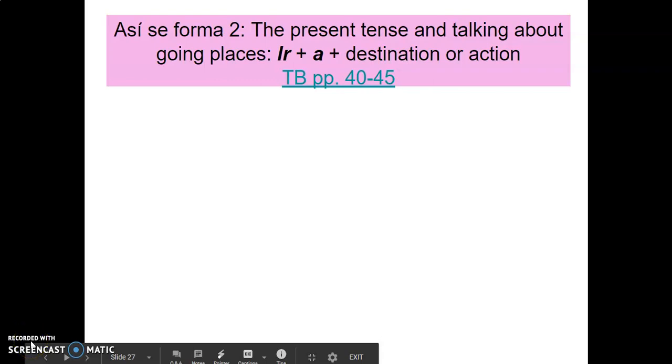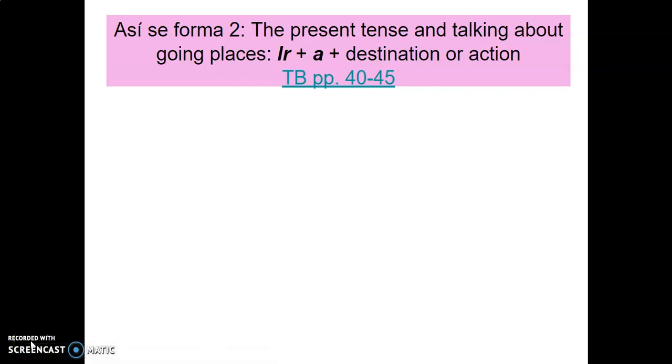Hola, en esta lección vamos a hablar sobre el verbo ir. In this lesson, we're going to be talking about the verb ir, to go. Talking about going places, things we're going to do in the near future, and just the various uses of this verb.